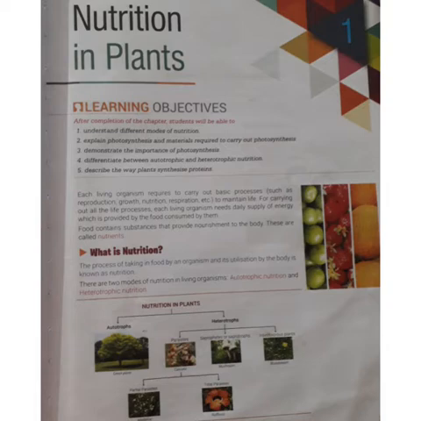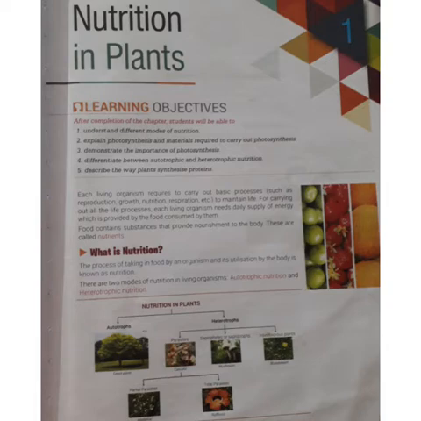Then parasites are divided again into two types, partially parasite and totally parasite. Parasites depend on other animals and plants, so they do not make their own food. Autotrophic and heterotrophic nutrition are defined separately on the next page.